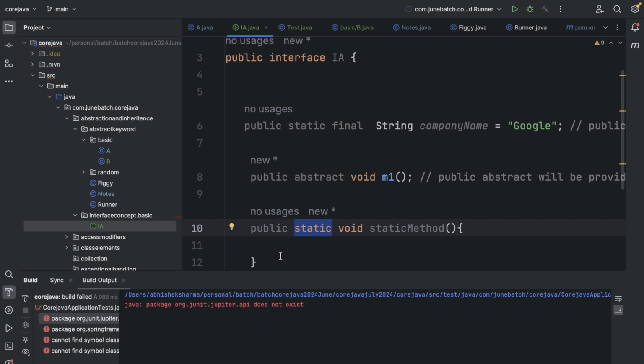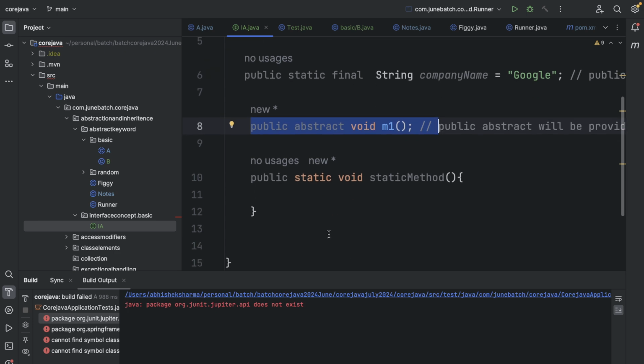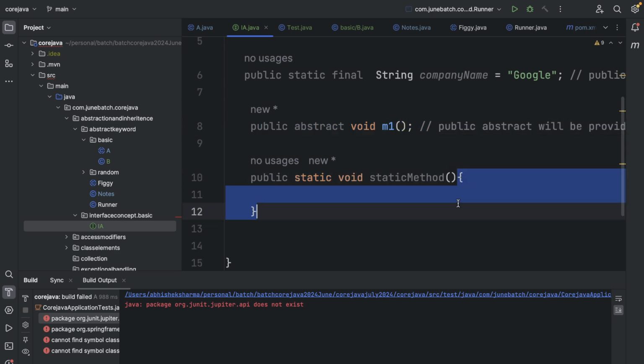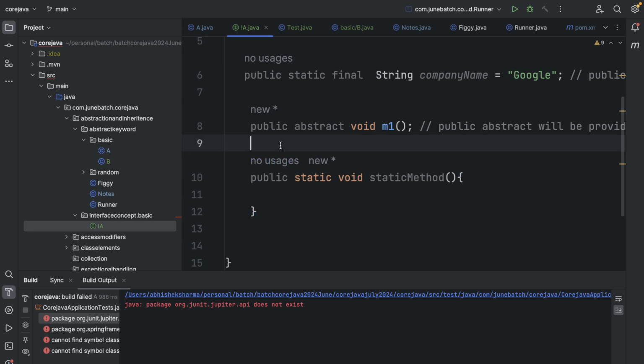So the thing is, if this thing is not meant to be overridden, and the abstract keyword is something that is meant to be overridden, right? Because we have not provided the body. And another thing is that static provides the body implementation at the class load time, right? So it is not compatible with the requirement of the abstract method. Abstract method will require someone to override it, right?